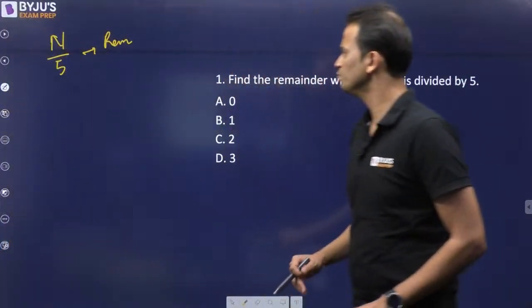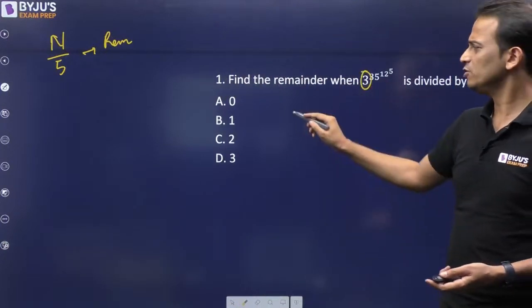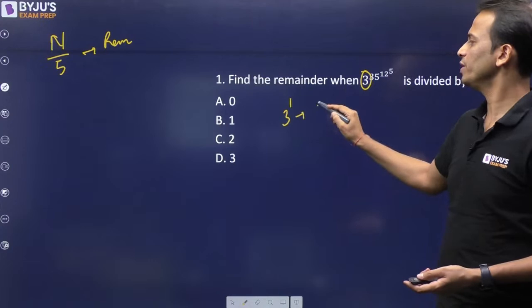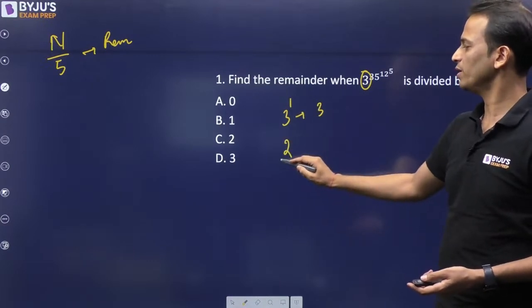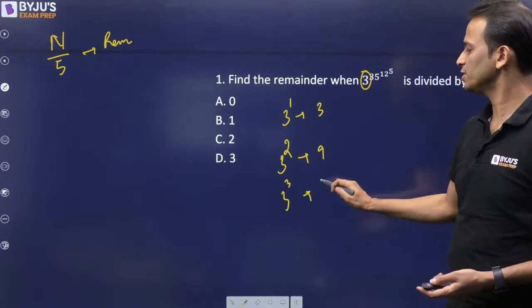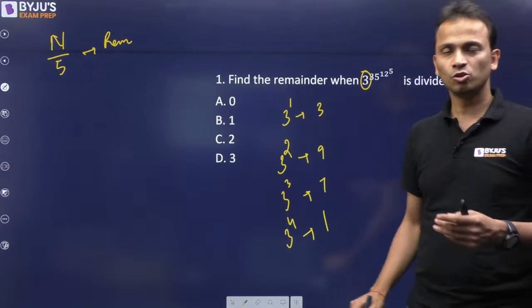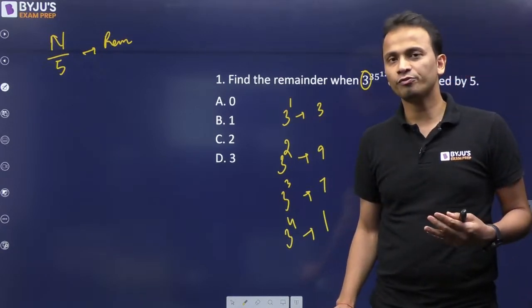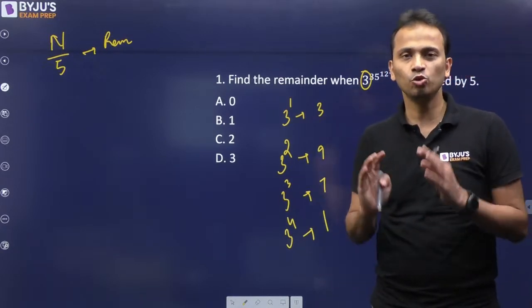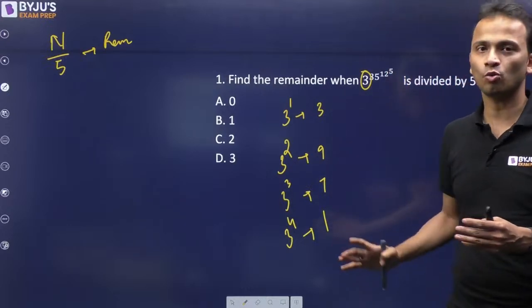is equal to, it can be like this is a power of 3. So 3 raised to the power 1, the unit digit is 3. 3 square, the unit digit is 9. 3 cube, the unit digit is 7, and 3 raised to the power 4, the unit digit is 1. So in case of the powers of 3, the unit digit can be either 3, 9, 7 or 1.